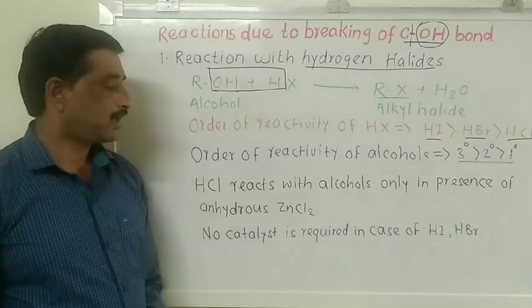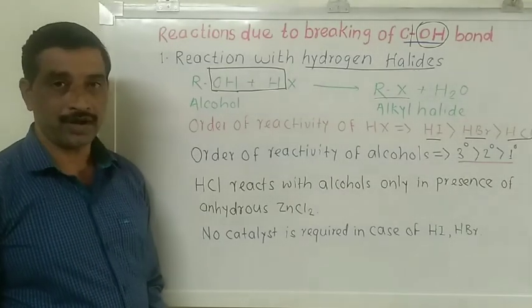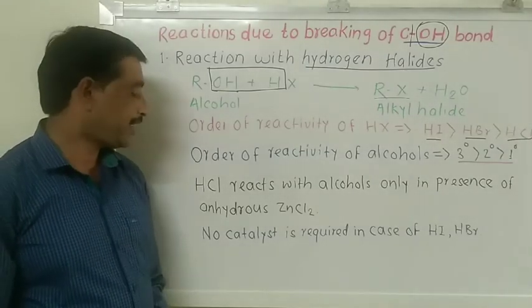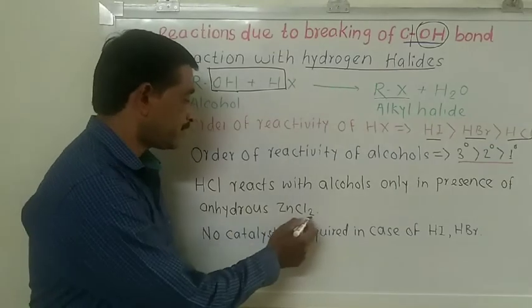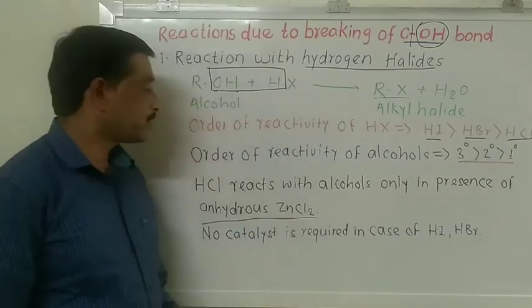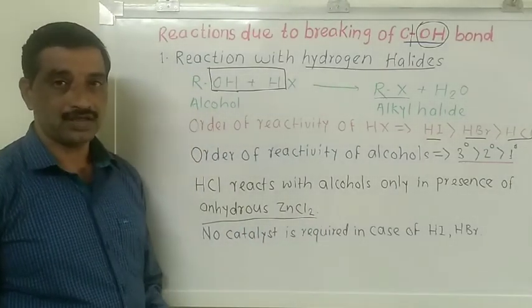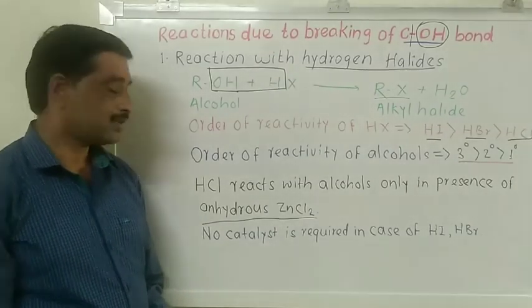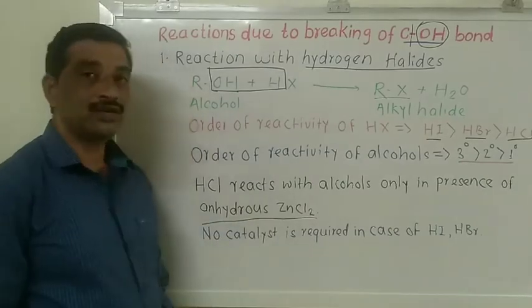To react hydrogen chloride with alcohol, we require a catalyst, and that catalyst is anhydrous zinc chloride. So HCl reacts with alcohol only in the presence of the catalyst, anhydrous zinc chloride.